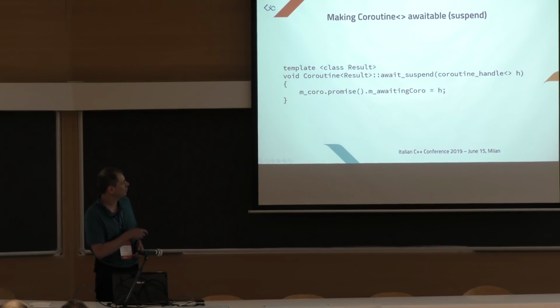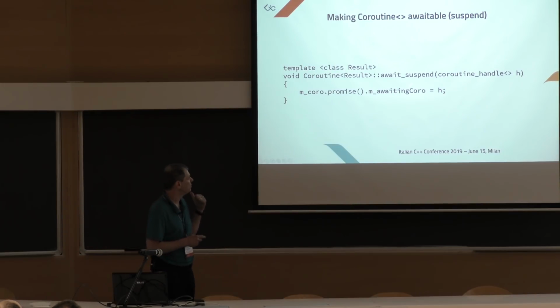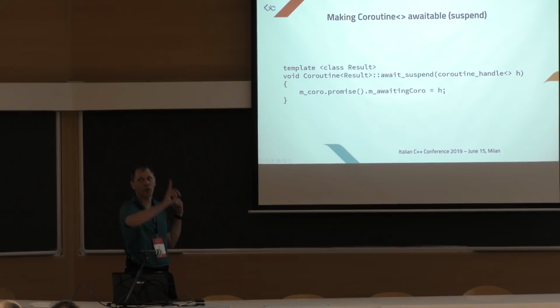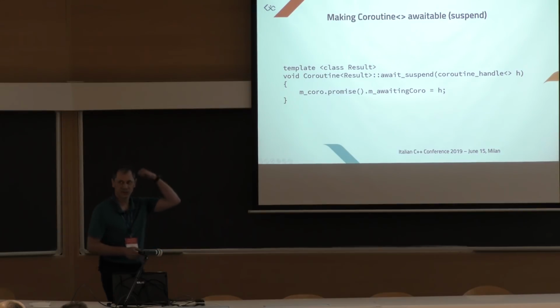And what do we do if we wait? Okay, if we wait, the await suspend is called with the handle of the coroutine that is being suspended. And what do we do? We just tell the promise of the other coroutine that, oh, I'm awaiting on you. So we store in the promise of the second coroutine the handle of the suspended coroutine.